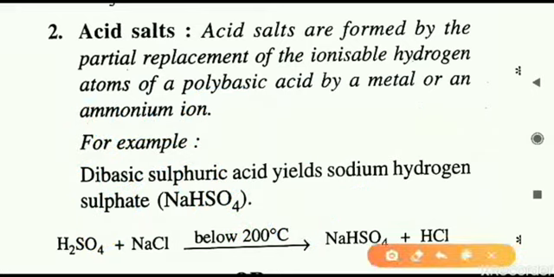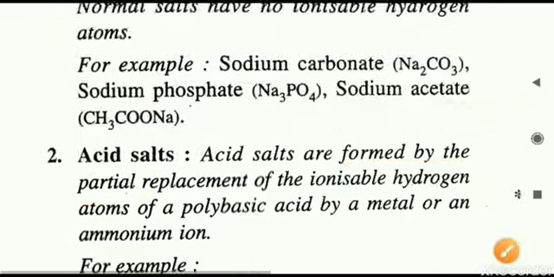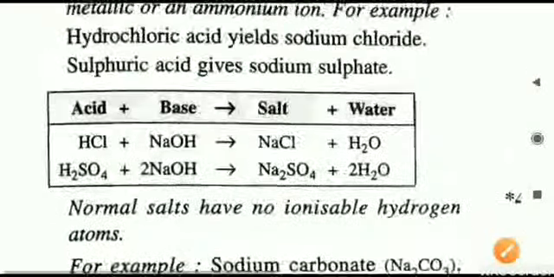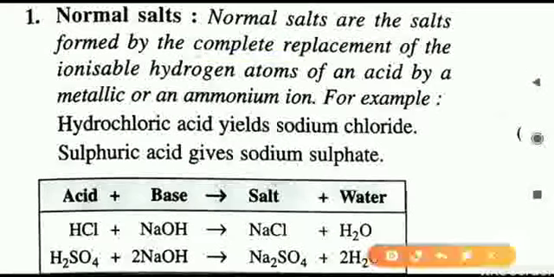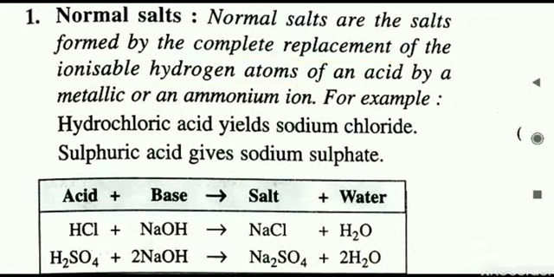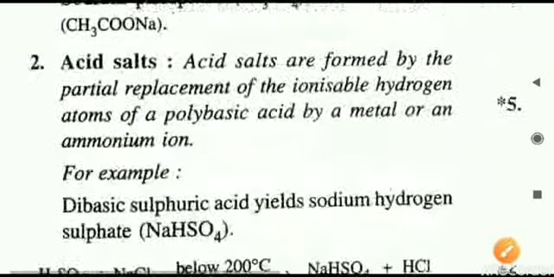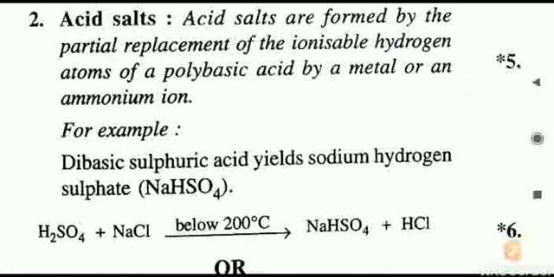The definition we will read now. What is it and how is it formed? Acid salts are formed by partial replacement. Just now we have seen that normal salts are prepared by complete replacement: the reaction happens between the acid and base, and there is complete replacement of hydrogen. But if there is no complete replacement, and it is only partial replacement, then what is left is called an acid salt.